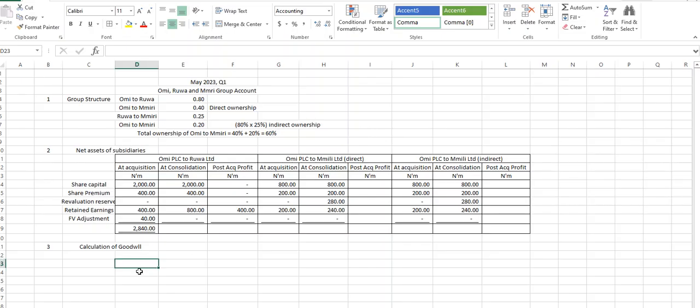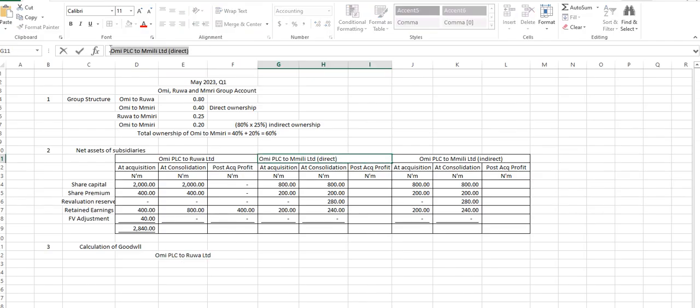So consideration. Now, we are doing the three of them separately as well, right? Yes, sir. Okay. I'm thinking of a way of setting this thing up one after the other. Omi to Rua, Omi to Emiri, which is direct, and the one for indirect. Omi to Rua Limited, I'll pick only the word and not take the whole thing.